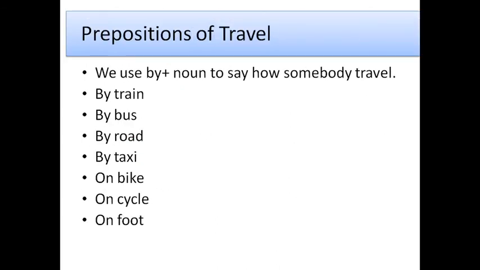Prepositions of travel. We use by plus noun to say how somebody travels. By train, by bus, by road, by plane, by taxi. But on bike, on cycle, on foot. Okay. Not by walk. By walk is wrong. Instead of by walk, correct usage is on foot. By bus, by train, by road, by taxi, but on foot.